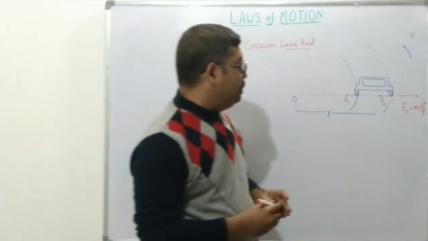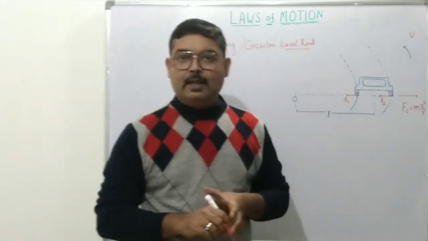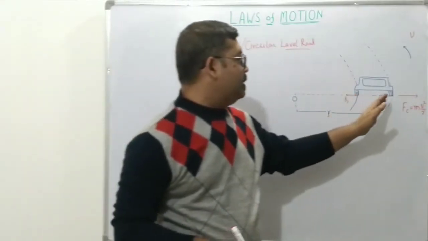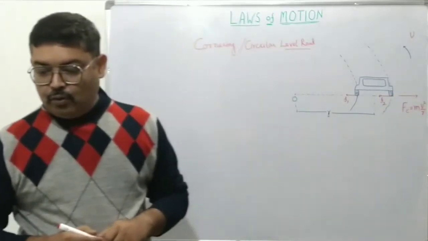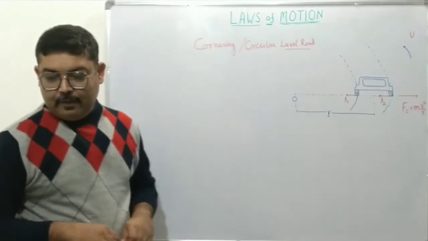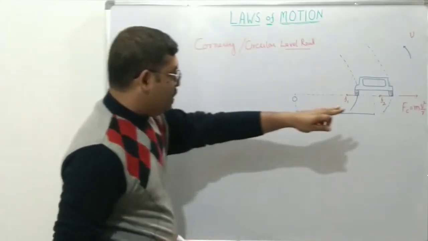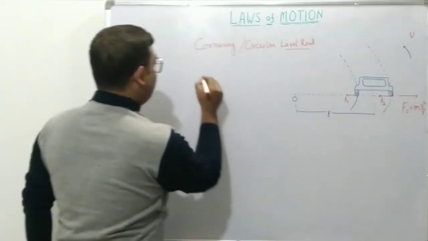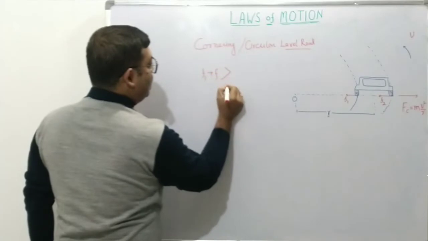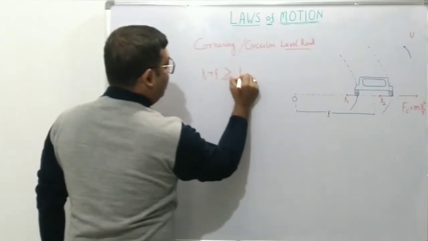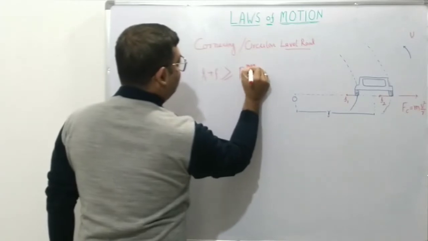Now when v becomes vmax, that is the maximum velocity allowed, the Fc becomes Fc max, that is the maximum centrifugal force that will be generated. Now for the car not to move out, we must have that this combined frictional force, that is F1 plus F2, must be greater than or equal to the centrifugal force, the maximum value.